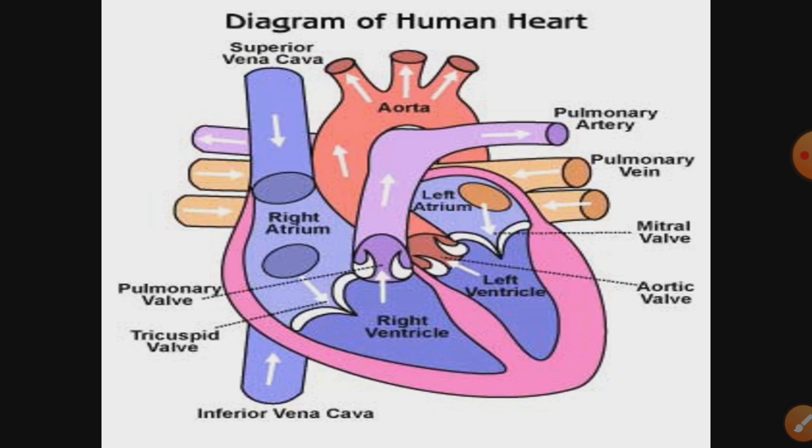First of all, it pumps the deoxygenated blood to the lungs. Deoxygenated means the blood which is rich in carbon dioxide. So this blood is called deoxygenated because it has less oxygen content. Now this deoxygenated blood goes to the lungs. It gets oxygenated there because in the lungs there is the alveolus, and the alveolus is the site of exchange of gases. The blood which has carbon dioxide gives that carbon dioxide to the alveolus, and from the alveolus it picks up oxygen.